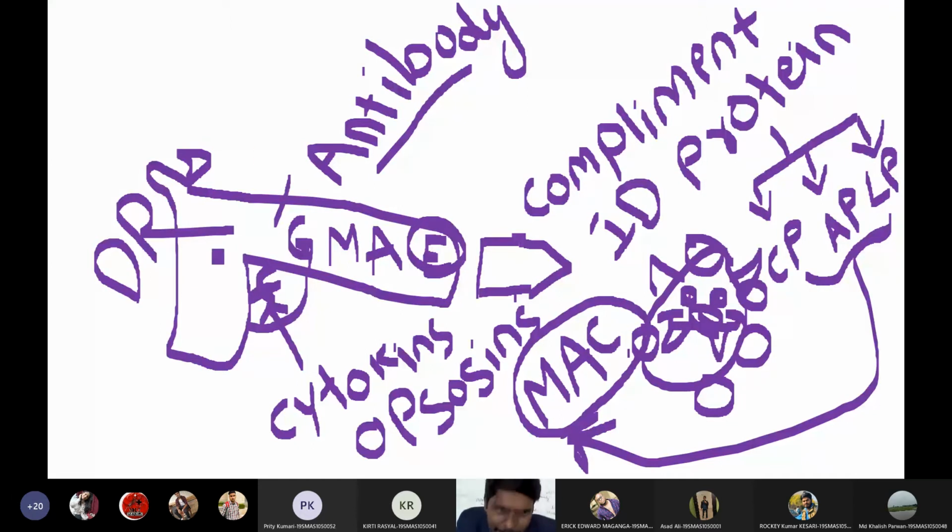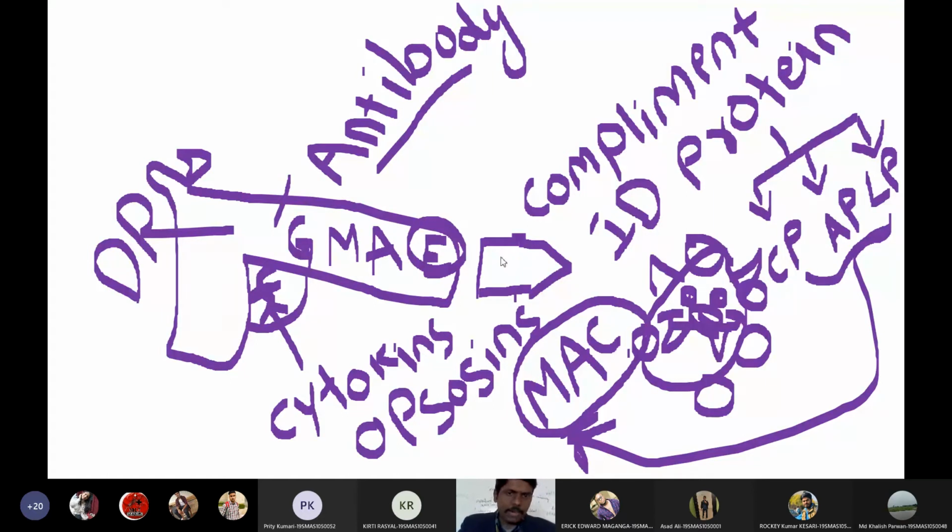Indirect functions of antibodies are mediated by complement proteins, whereas direct functions are mediated by reactions like agglutination, precipitation, and flocculation reactions that I will discuss later. So the functions of antibodies are broadly divided into 2 types: direct action, or indirect action by complement proteins.